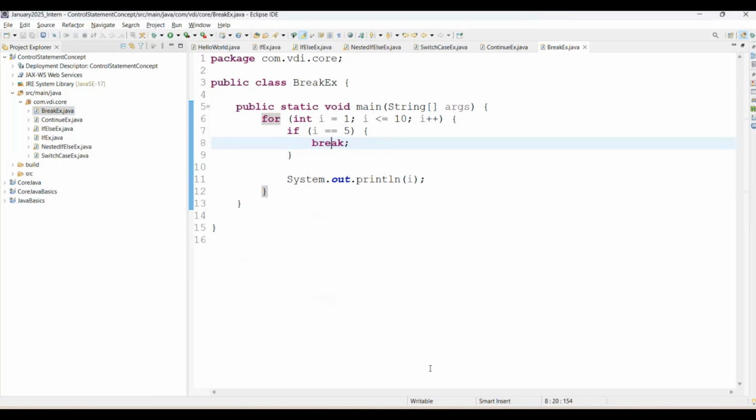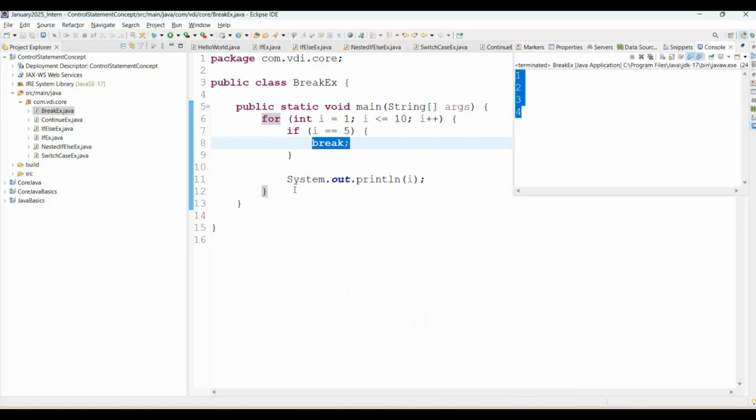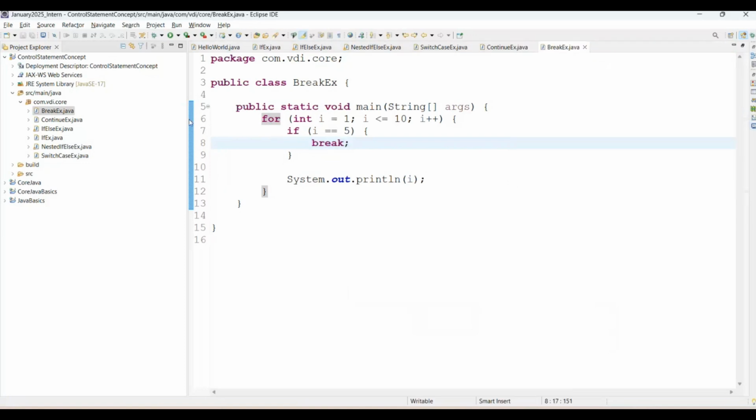Okay, we'll check the output. Because once this condition is satisfied, there is a break. It means it does not go on to print 5 as well. See, the output is 1, 2, 3, 4. Correct. Now, how to debug this program? How is it printing 1, 2, 3, 4? Why is it not printing 5?